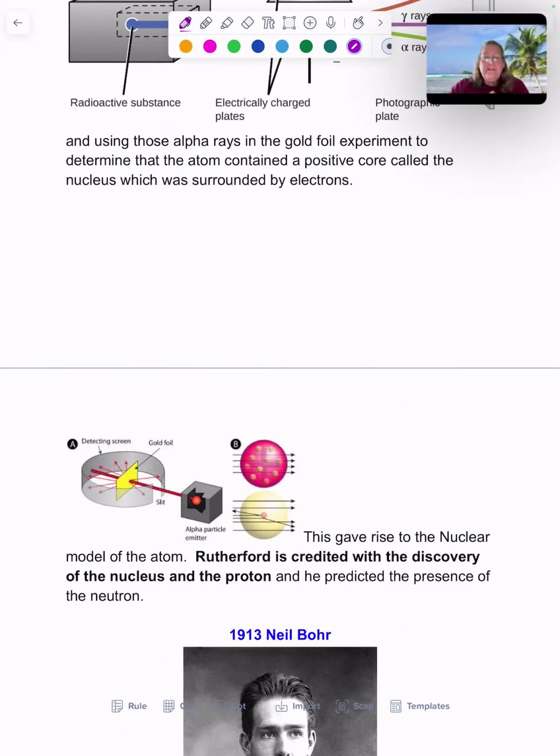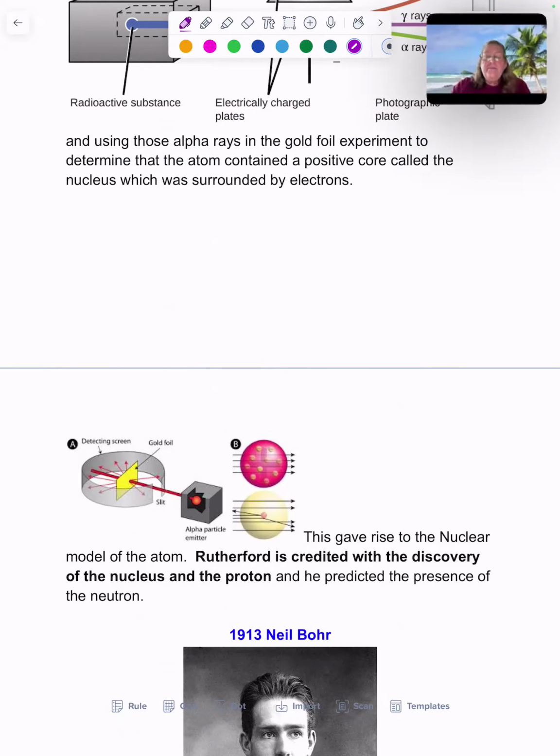As expected, those alpha bullets, we're going to call them, went straight through or were deflected slightly. But some of those bullets actually bounced back. Those positively charged alpha particles ricocheted. That meant that they had to have hit something hard and dense and positively charged. So he realized that the atom wasn't an even matrix of positive and negative charges, Thomson's plum pudding model. Because if it was Thomson's model, all of them would basically go straight through.